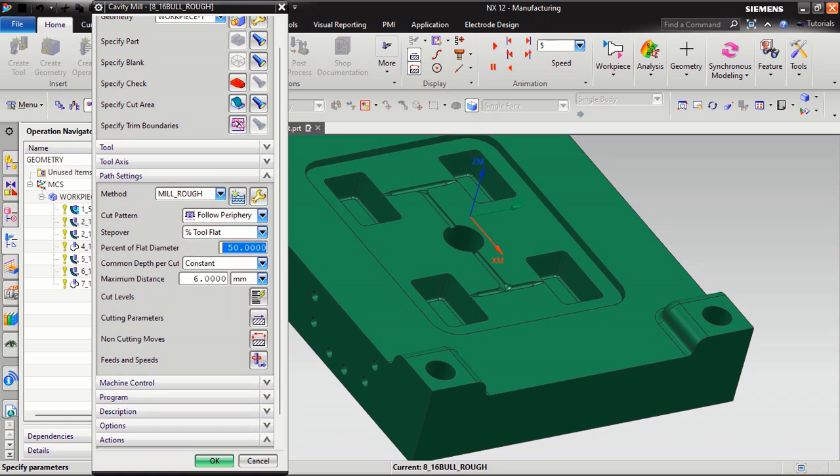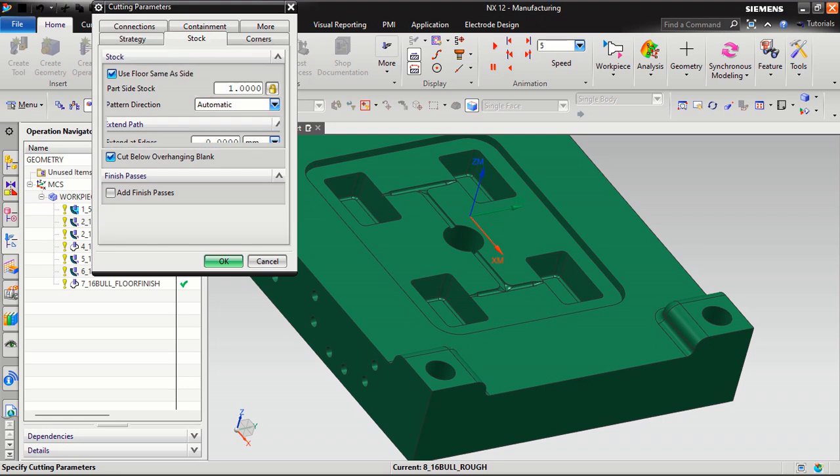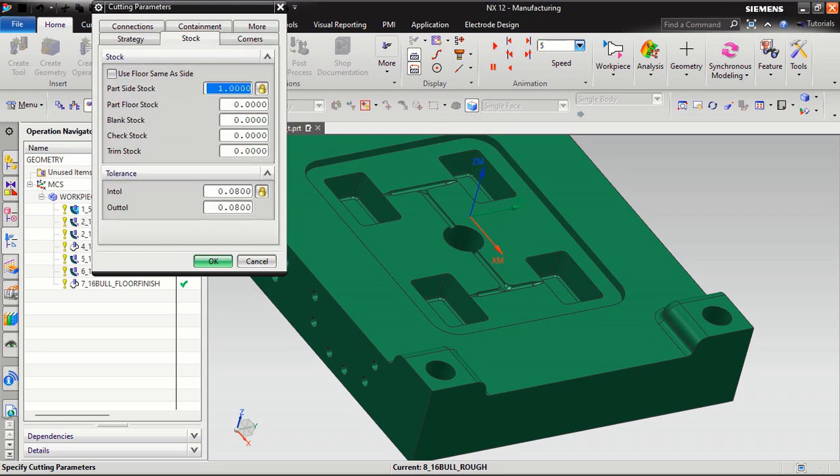75% of the tool I will use. Point to depth cut I will use. Cutting parameters I will come. Depth first stock I want 0.1 both side. Part more stock I want 0.1.